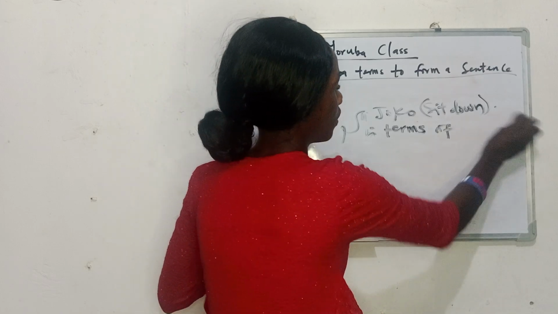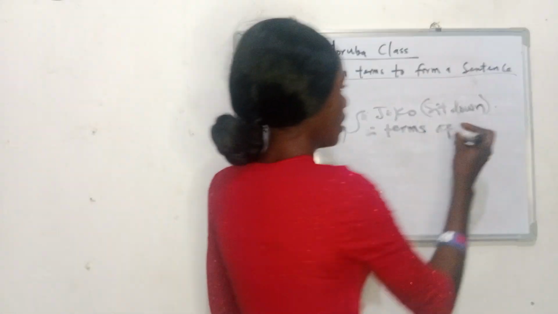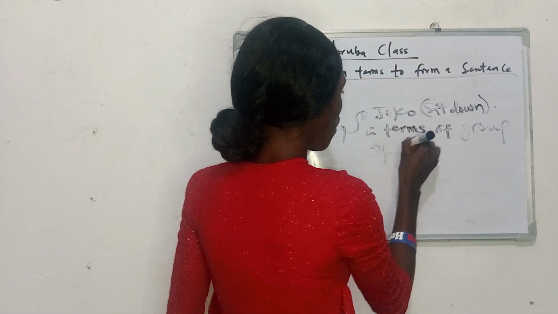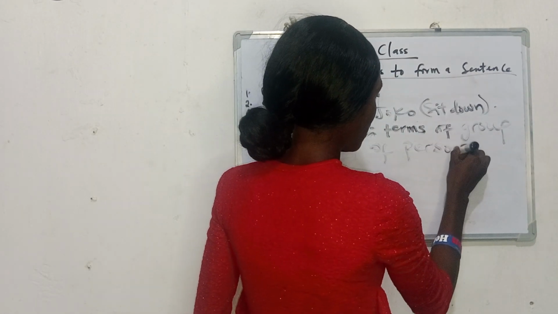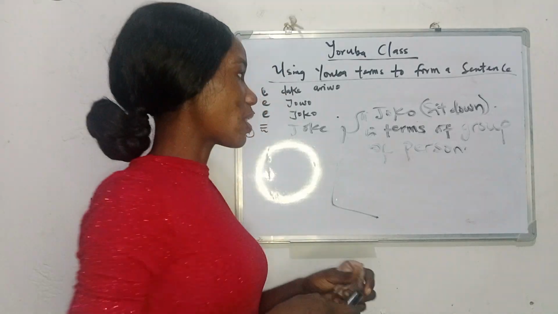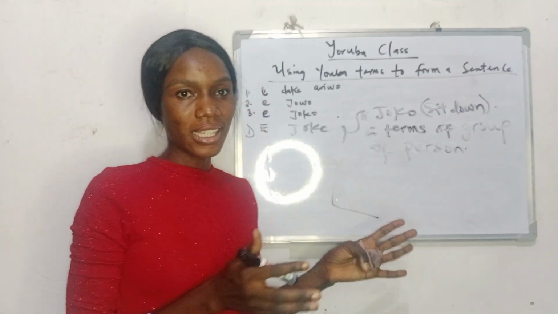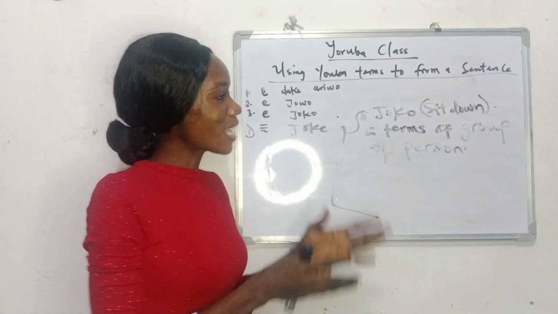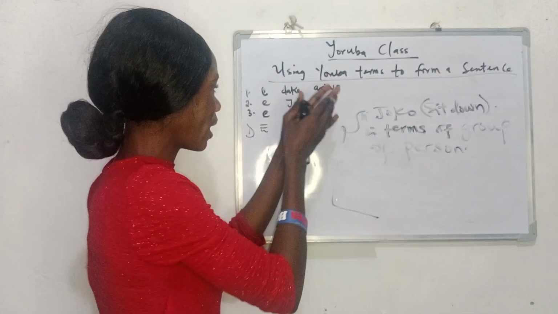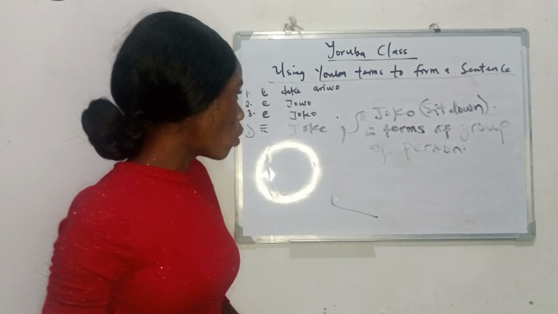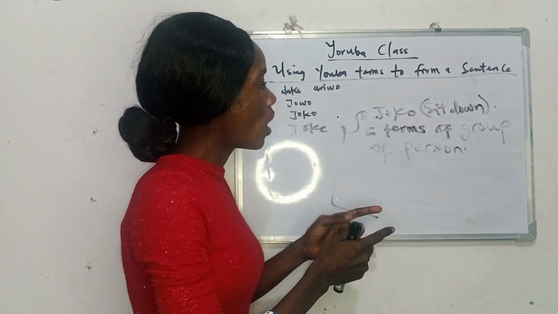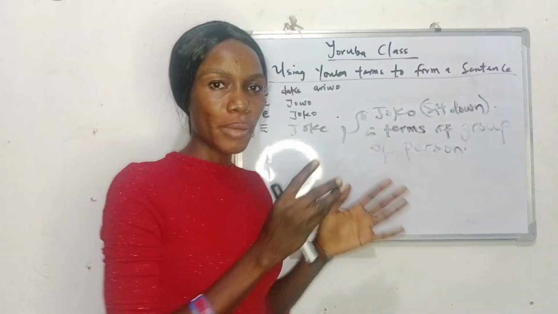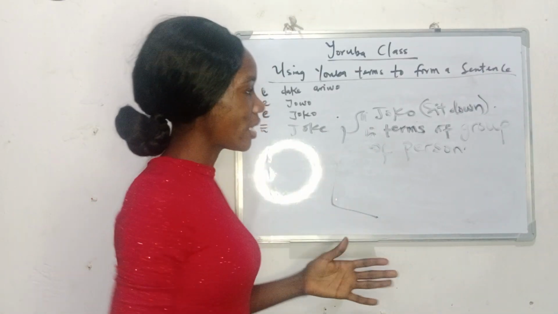Now, in terms of group of persons, let me leave you with that. Drop it at the comment section. If actually you understand what we have been saying, just apply what we've done for number 1, ẹ̀dákẹ́-ariwo, number 2, jọ̀wọ́, and now jókòó. Now, you saying jókòó in terms of a group of persons, how do you address it in a sentence?